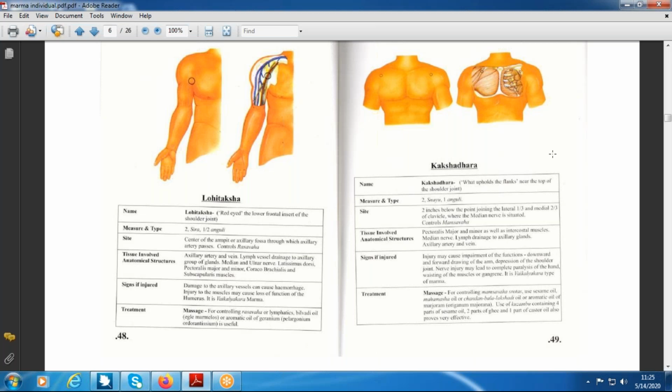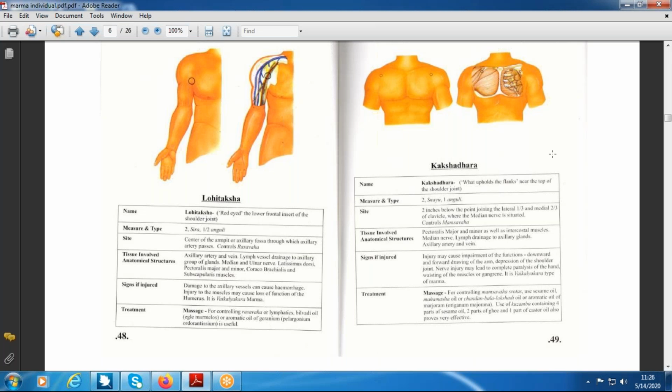Yes, sir. Reference says Vaksha Kakshayor madhye Kakshadaram. If there is an injury here, your axillary artery can be damaged, the axillary vein can be damaged, and there may be damage to the cord of the brachial plexus. Most of the axilla is covered by skin, just below which you will get a huge amount of fat. Within that fat you will also get a number of lymph nodes.